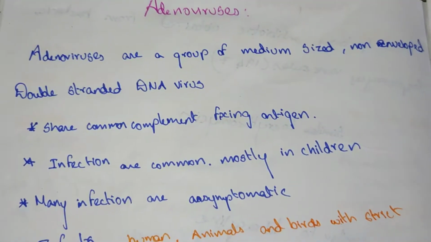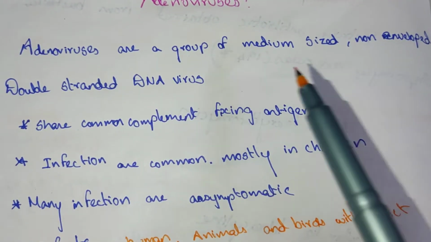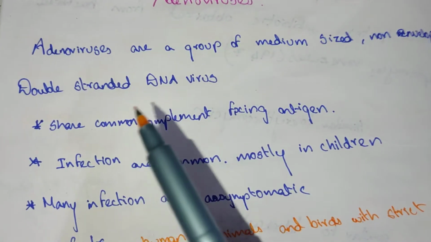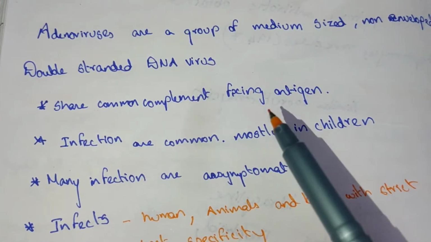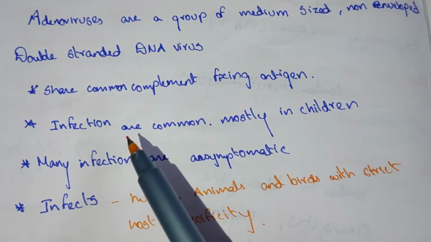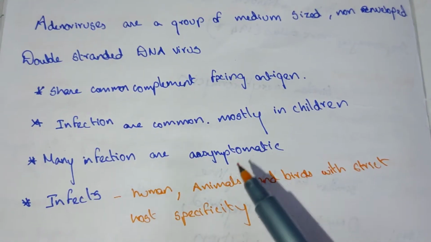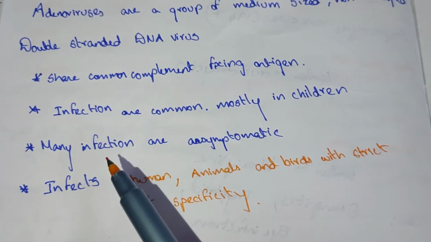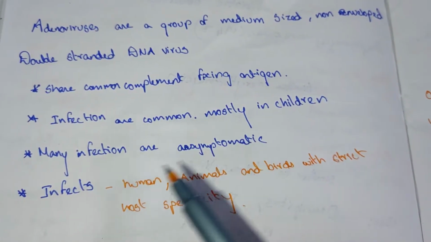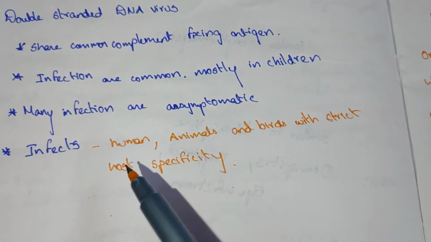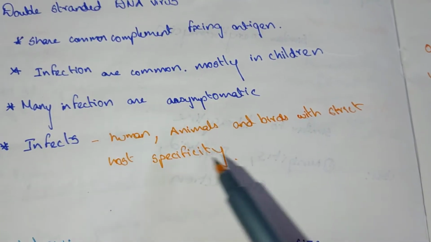In this video, we are going to see about adenovirus. Adenoviruses are a group of medium-sized non-enveloped double-stranded DNA viruses that share a common complement fixing antigen. Infections are common, mostly in children. Many infections are asymptomatic, with no symptoms. The infected hosts are humans, animals, and birds, with strict host specificity.